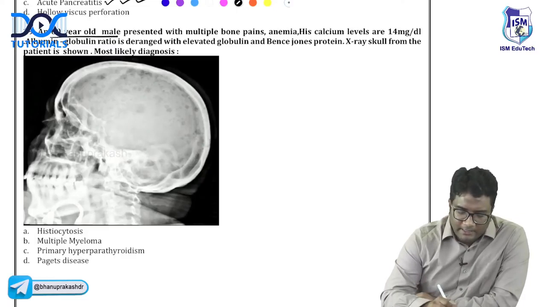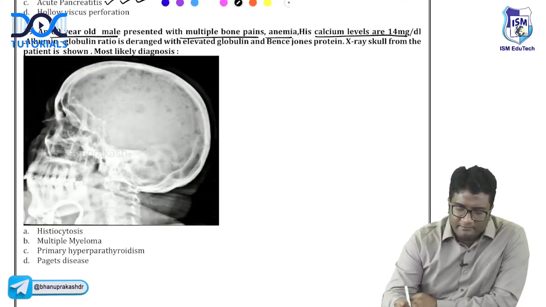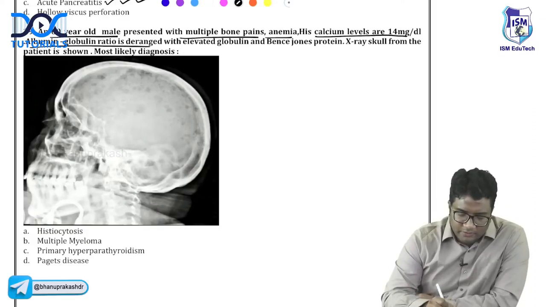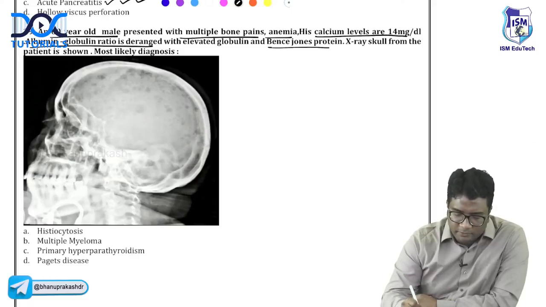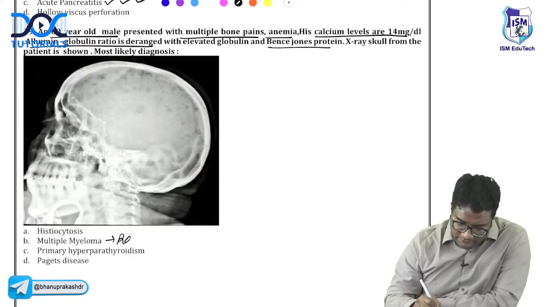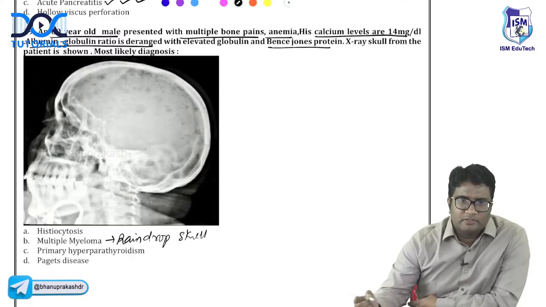A 60-year-old male presents with multiple bone pain, anemia, calcium levels are elevated, right? Normal is 9 to 11, it is high here. Albumin globulin ratio is deranged, elevated globulin, Bence-Jones proteins are also seen. X-ray skull is given. What is the likely diagnosis? This is raindrop skull, feature of multiple myeloma, right? So this is multiple myeloma.